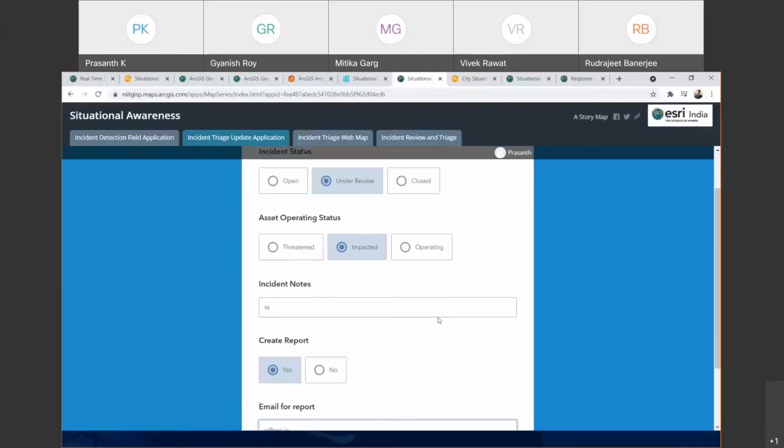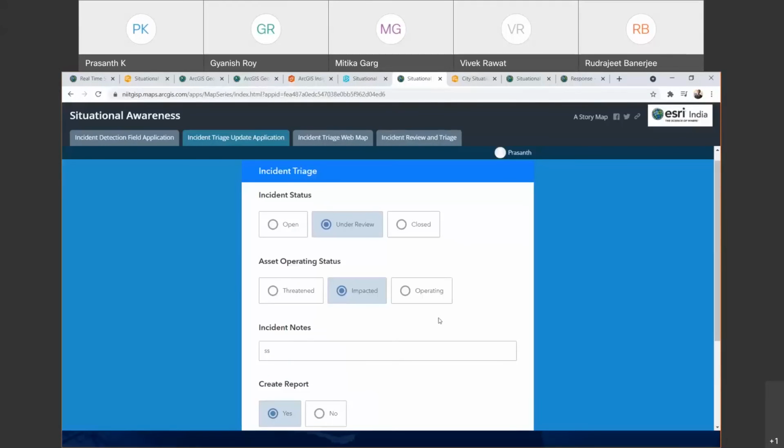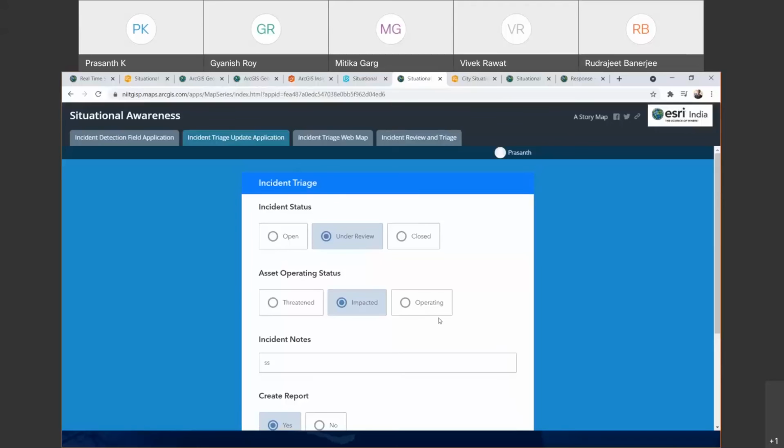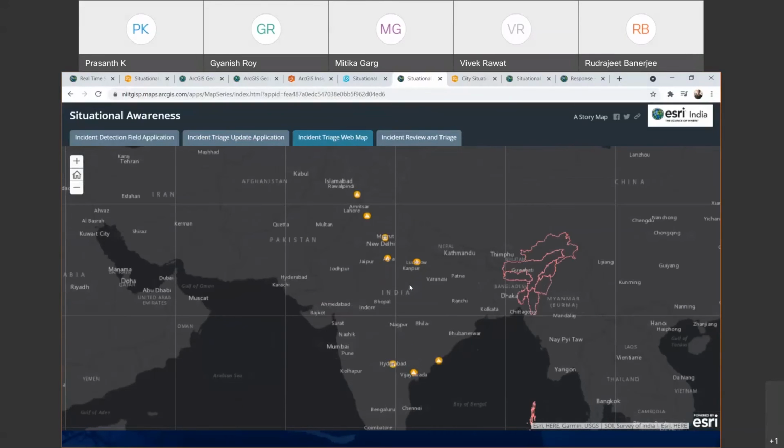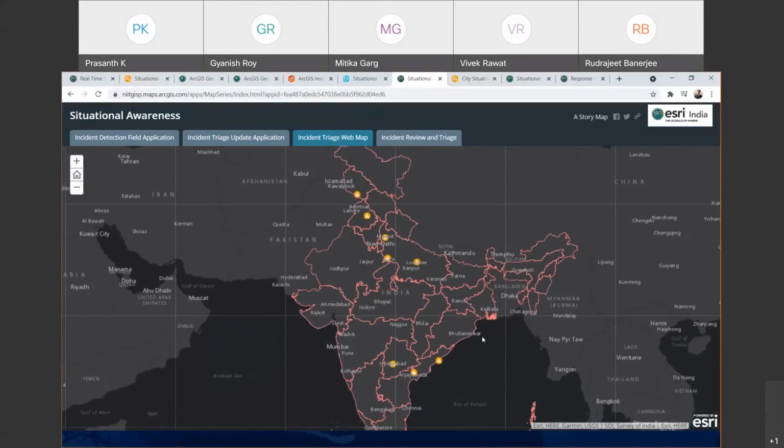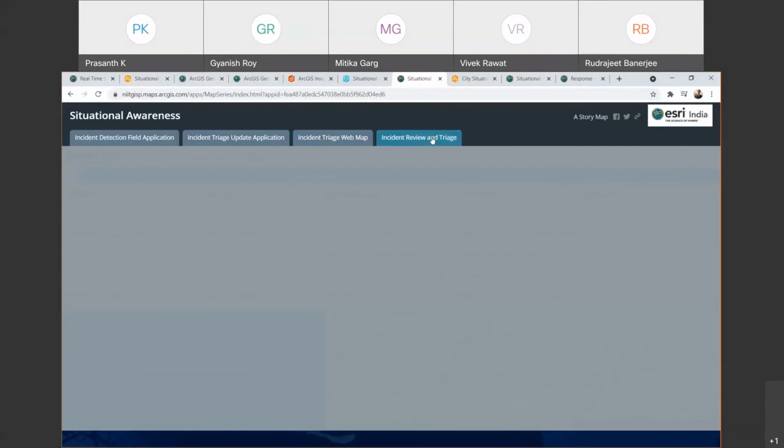So this incident triage update application will help you to configure a set of values, and that can be integrated into your Survey 123 application for data updates. This also can be integrated into a mobile application or a web application to see how many are under review and how many are threatened, and what is happening with this set of points. And you will be able to see that in a tabular form.